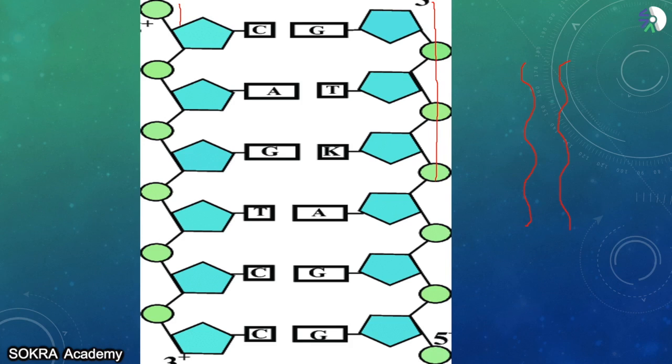But usually both the strands of the DNA are coiled together. This is how they are usually present. This is the way the DNA is usually present, but here you can see it is separated.